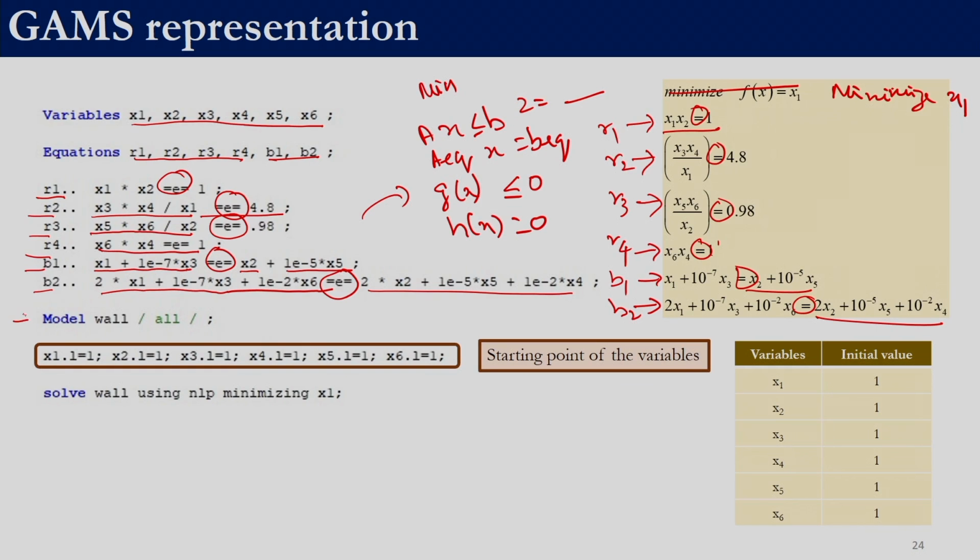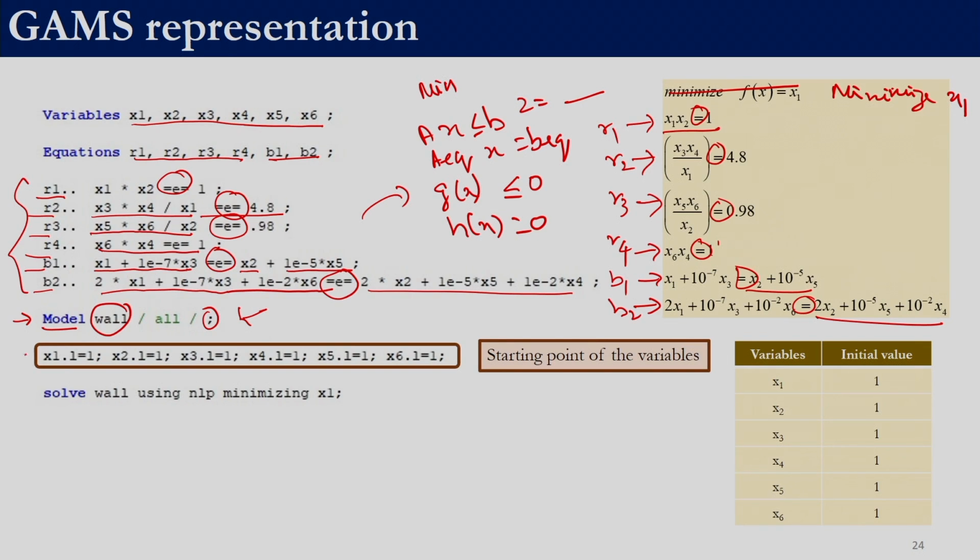So now we are constructing this model using the keyword model. The name of the model is given as WALL, and we want to include all these 6 constraints over here, so slash all slash, and we end with a semicolon. This will construct a model known as WALL which will have all these 6 equations, right.